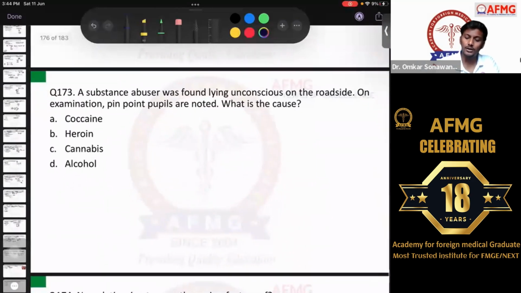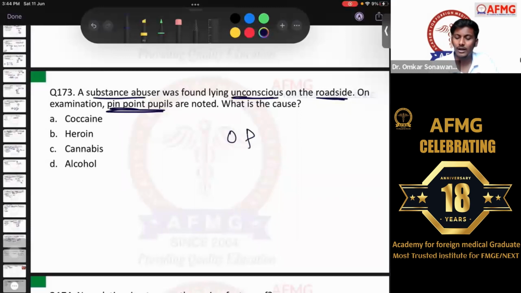A substance abuser was found lying unconscious on the roadside. On examination, pinpoint pupils were noted. What is the cause? I have discussed pinpoint pupils ke causes with all of you guys. I don't think there would have been any issue with all of you. Okay, so OPP poisoning was the mnemonic that I discussed for pinpoint pupils or miosis in the patient, right?